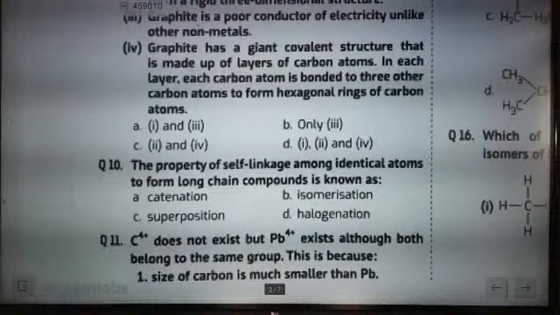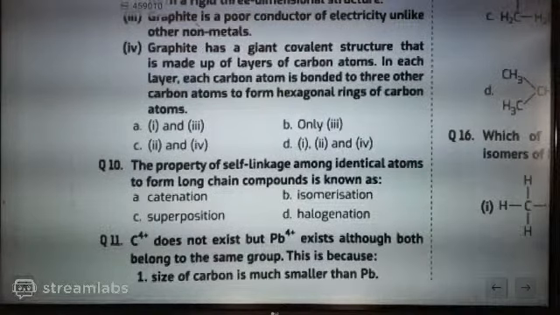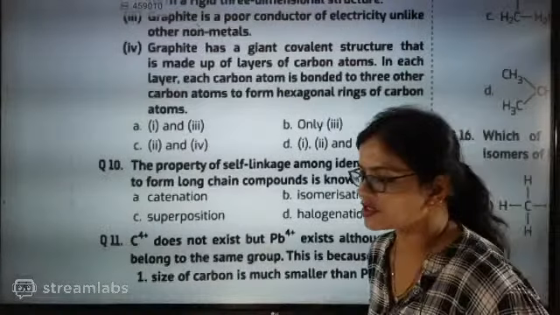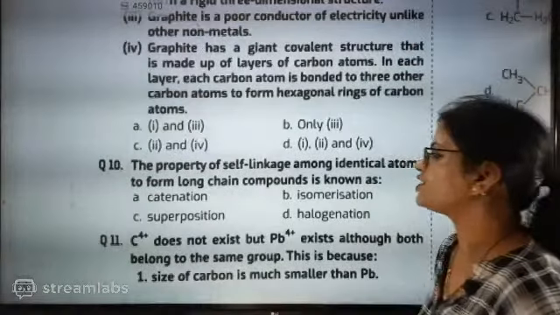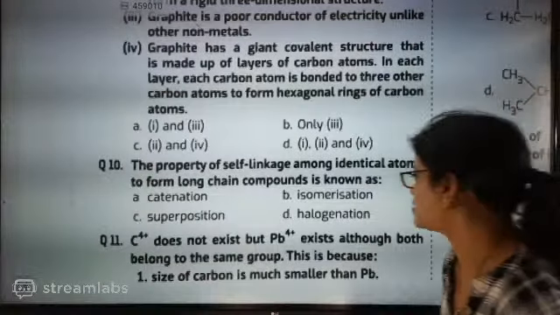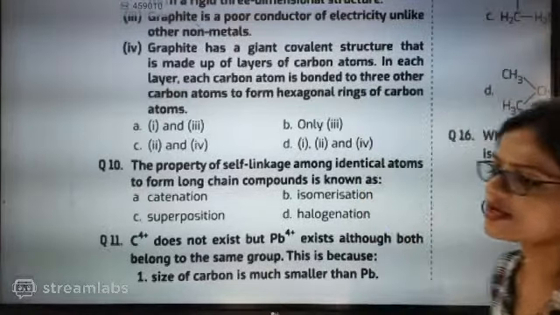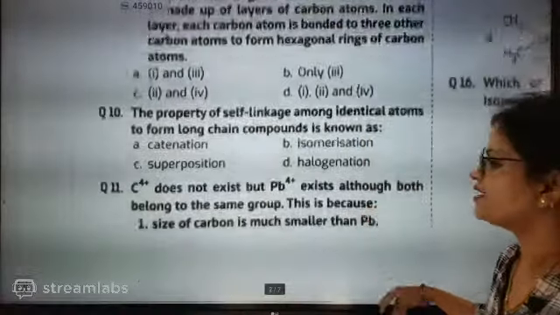Now, the property of self-linking among identical atoms to form long chain compounds is known as what? What is the correct answer here? Catenation, isomerism, superposition, halogenation. What is the correct answer? The correct answer is A, catenation.